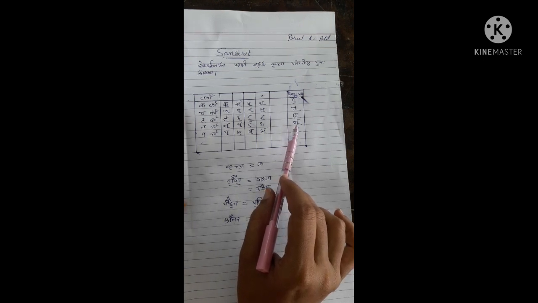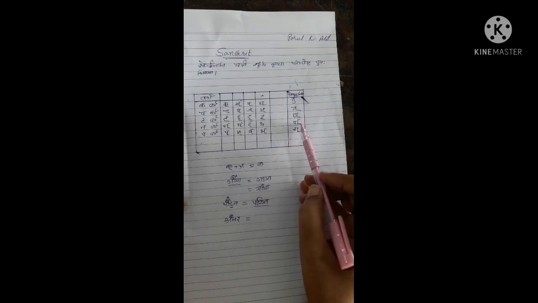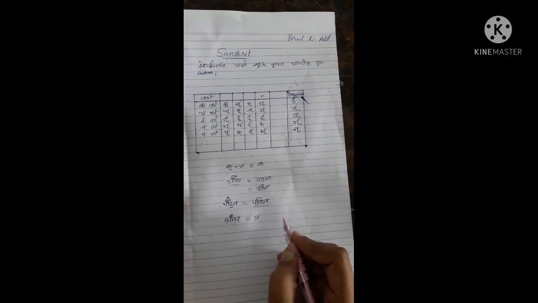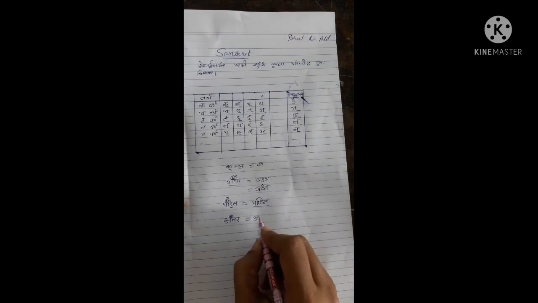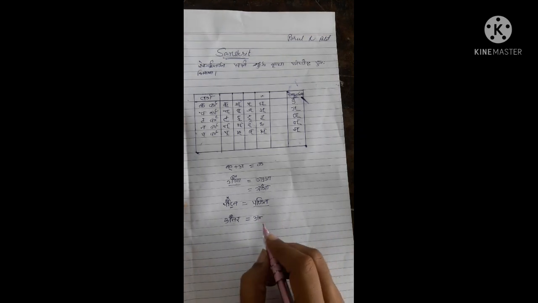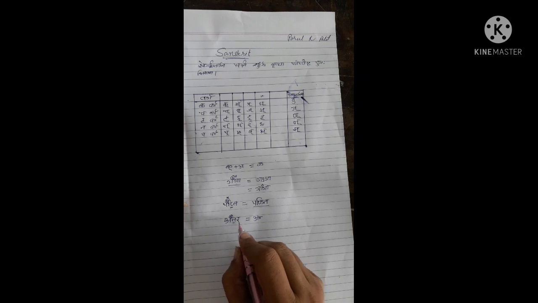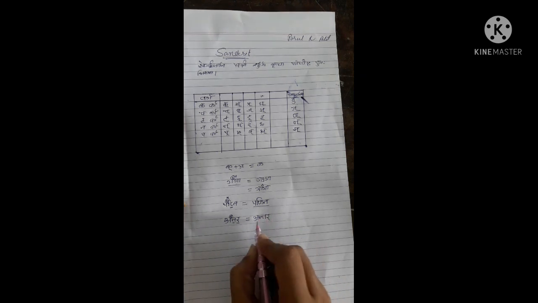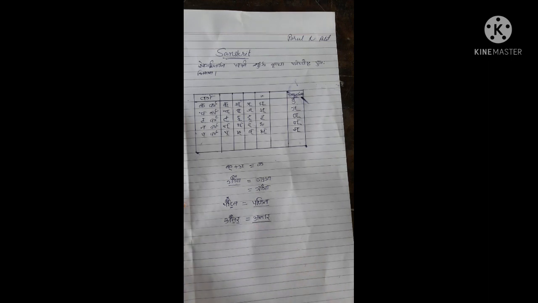Anunasik is na, but that anunasik is halant, means half. So first of all, we'll write a. In place of anuswar, we have to write na halant, an. And again you have to copy the rest of the letters, that is antar. This one is the corrected word, and you have to underline that word. If you do this kind of correction, you will get 1 mark.